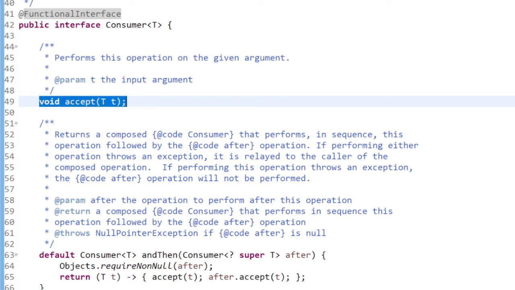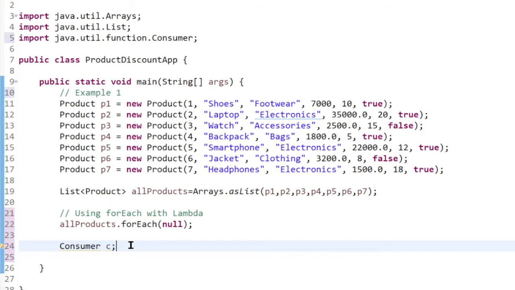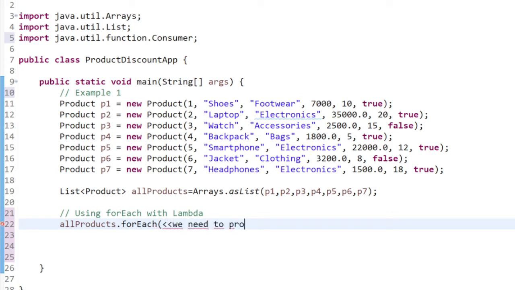That's exactly what we are going to do here. So let's remove that, get inside this forEach. Inside forEach, we need to provide the implementation of the Consumer interface as a parameter for the forEach method.